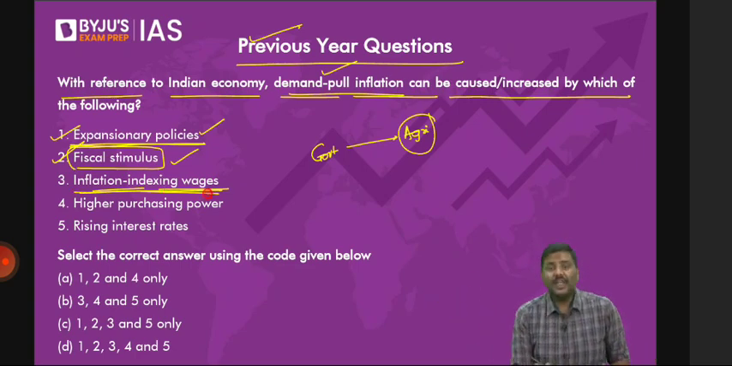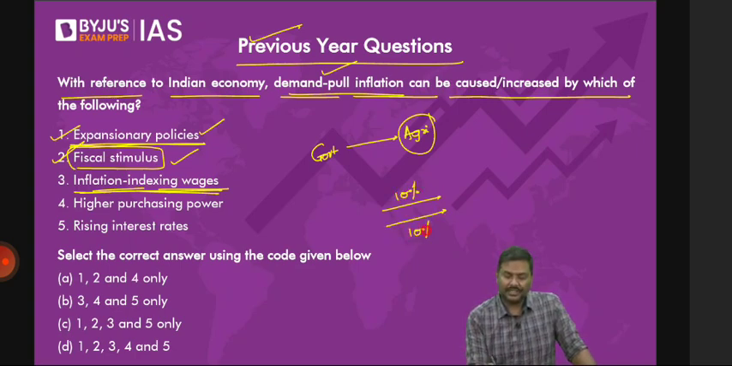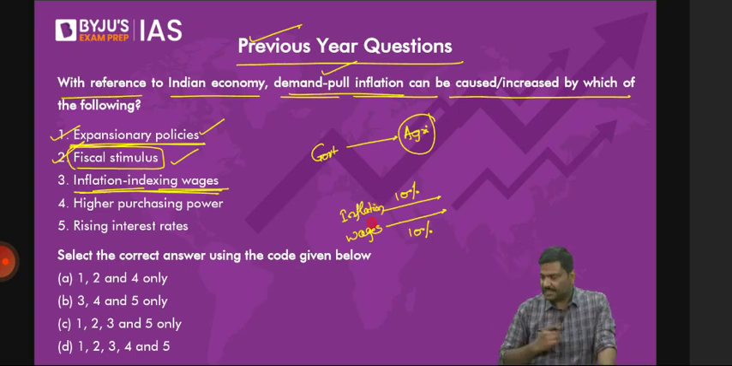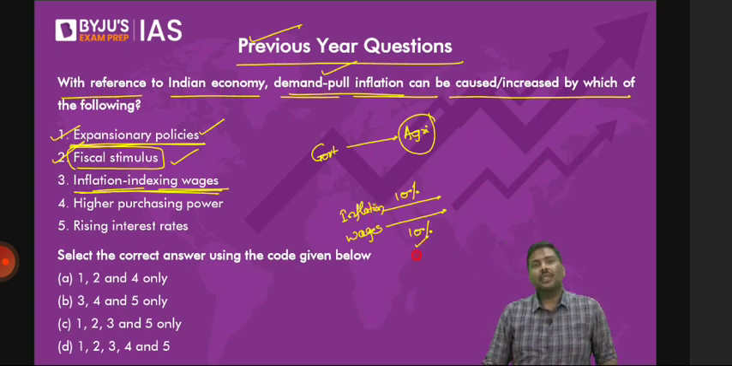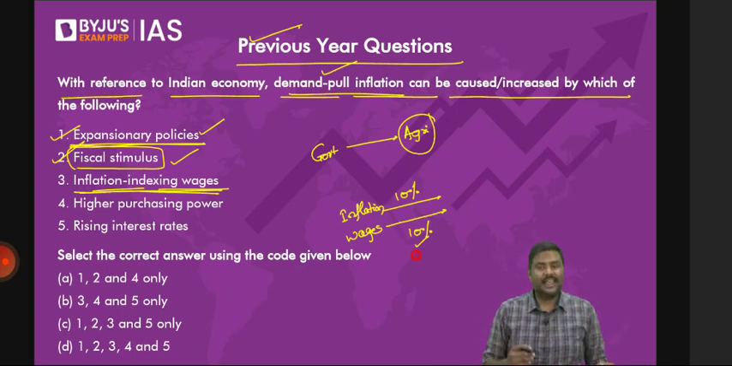Inflation indexation of the wages. And what is this? If inflation increases by 10%, your wages will also increase by 10%. Agreed? If the price levels increase by 10%, your wages will also increase by 10%. Now understand this. Some of you say, sir, if the wages start to increase like this, it could cause inflation. Not necessarily. Why?